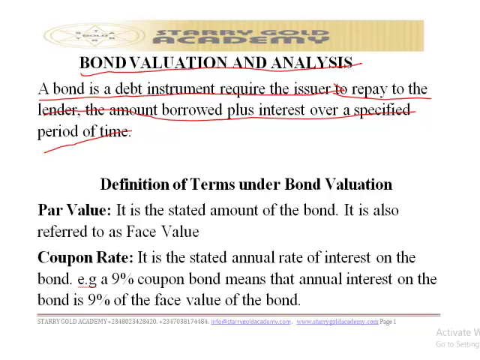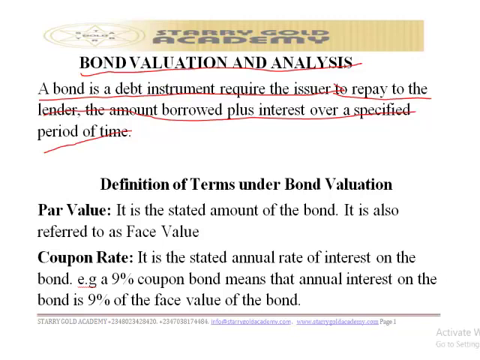Now, of course, we know that there are various means by which an organization can decide to go into operation. There are so many ways of raising finance, and one of them is what we refer to as a bond instrument. Generally, under capital budgeting, we can raise funds using two major methods: either you raise equity or you raise debt. And when you talk about capital mix, for every organization to survive, it is preferable to have a mix of equity and debt.